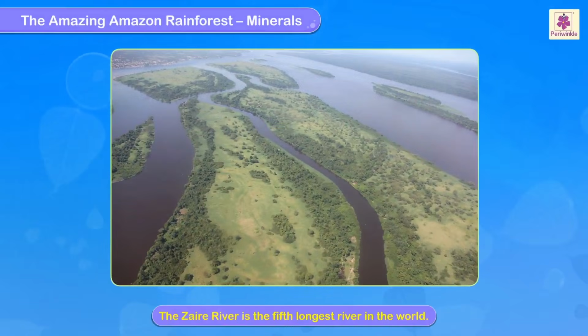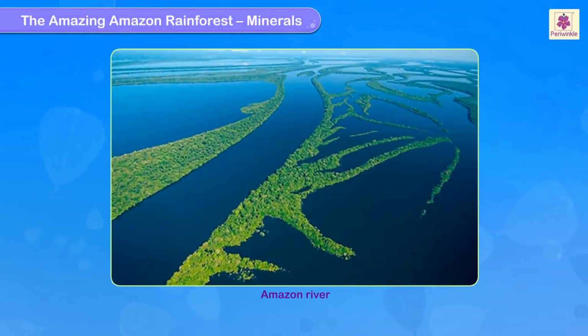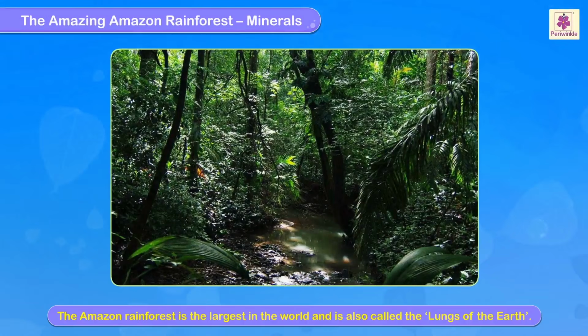The Zaire River is not only the 5th longest river in the world, but also ranks second only to the Amazon River in the amount of water it carries. The Amazon rainforest is the largest in the world and is also called the lungs of the earth.